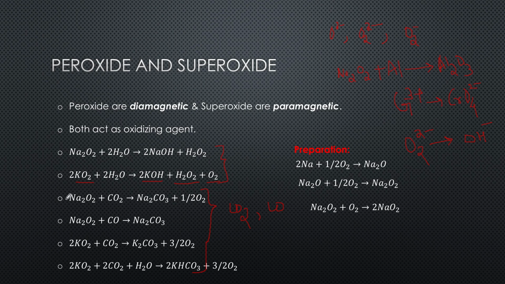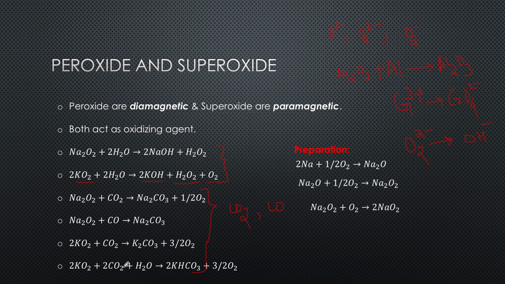Even better than these peroxides are the superoxides, and these are basically used in space capsules and breathing masks. You will find the use of potassium superoxide, which absorbs carbon dioxide very efficiently.